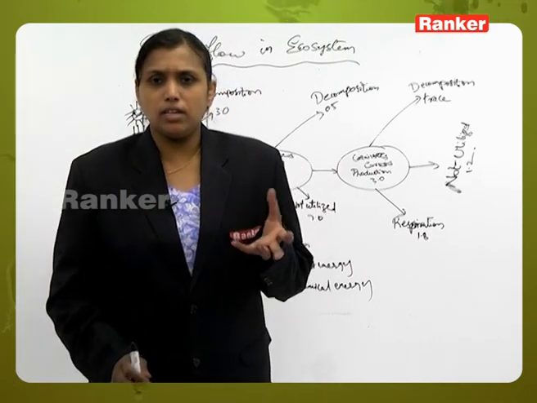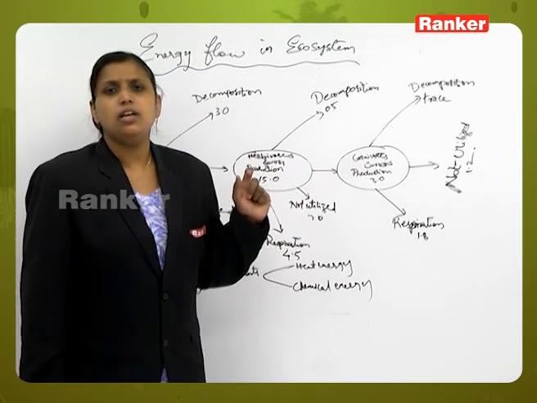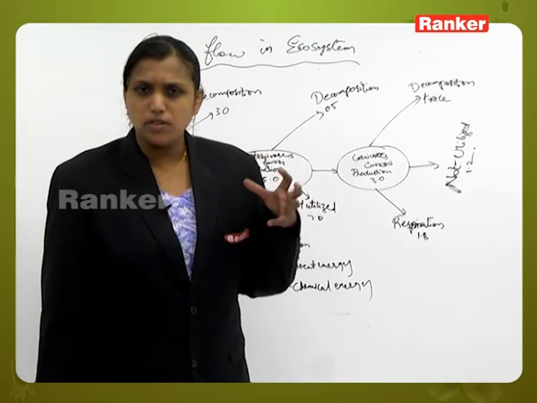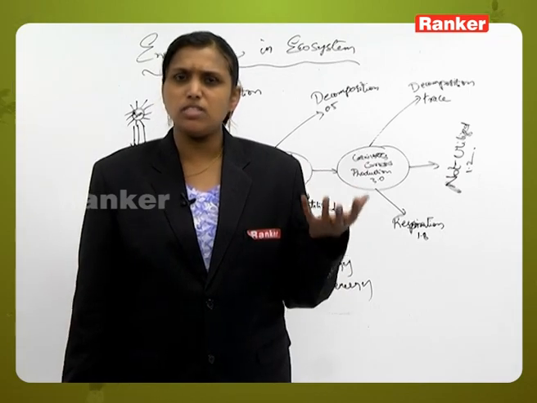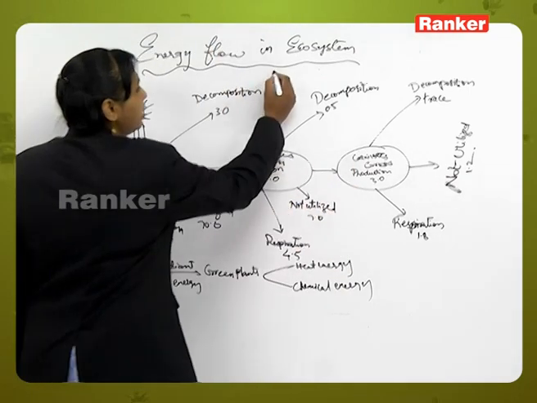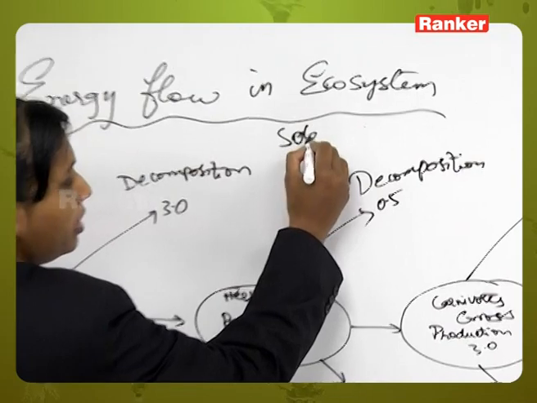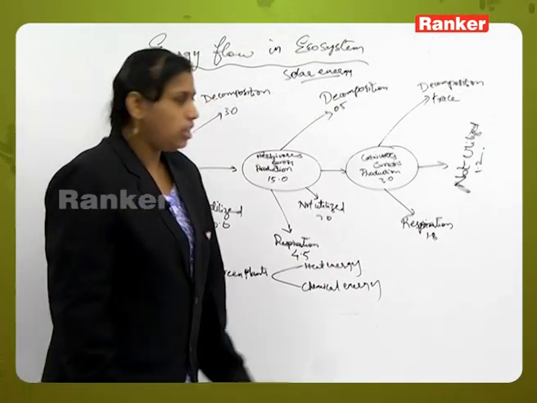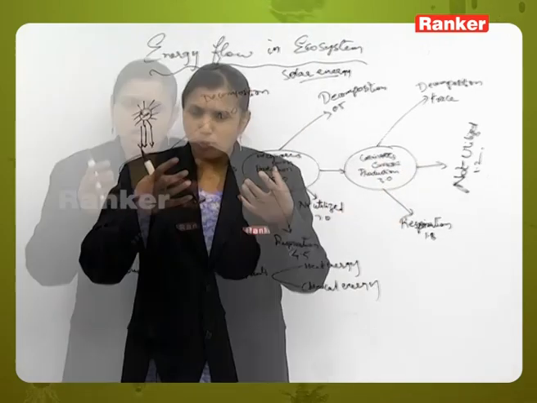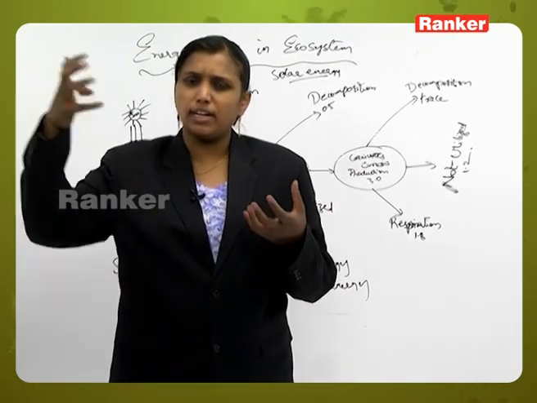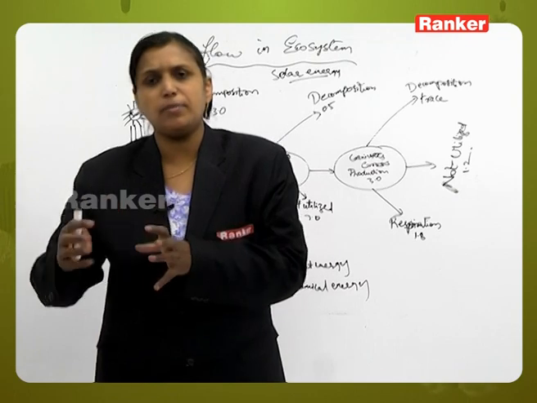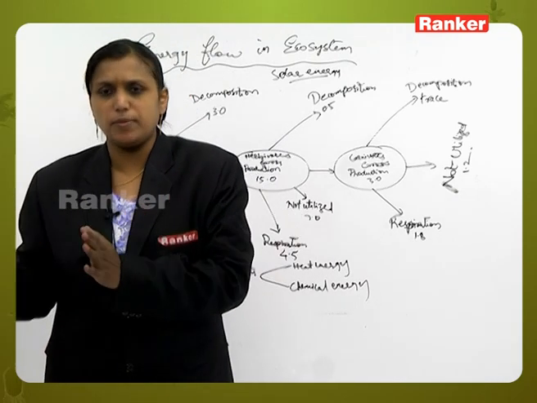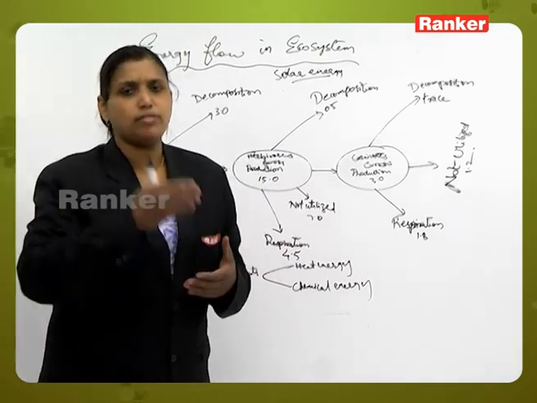So the main source of energy which is essential for the functioning of the ecosystem is nothing but the sun. The energy which we get from the sun, we all know, is known as solar energy. Now, in solar energy, the process of converting solar radiant energy into potential chemical energy takes place in the process of growth in different trophic levels.